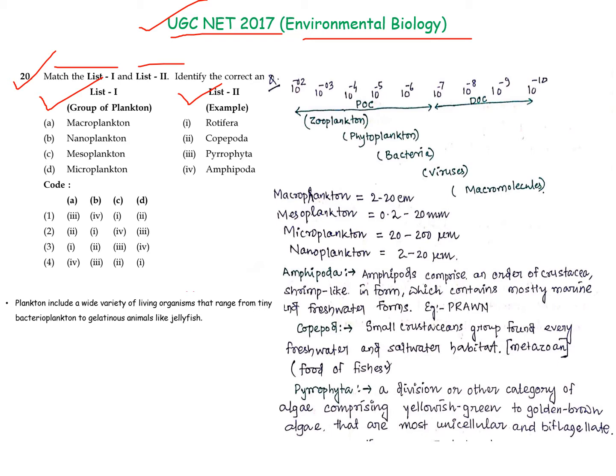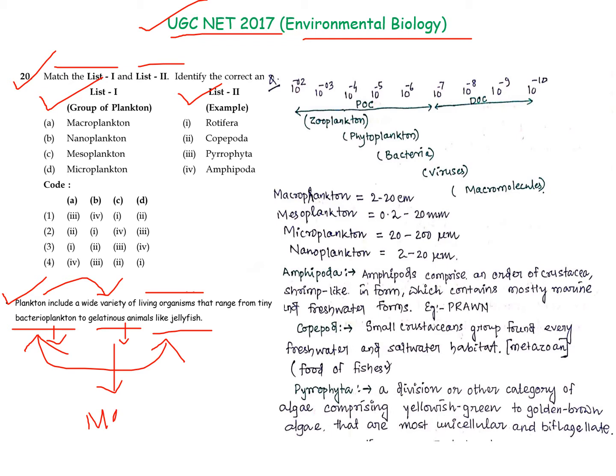So what does plankton organism mean? Plankton organisms include a wide variety of living organisms, ranging from bacterium-sized planktons to gelatinous animals like jellyfish. This is the size order of the particular plankton that is found in the marine ecosystem.